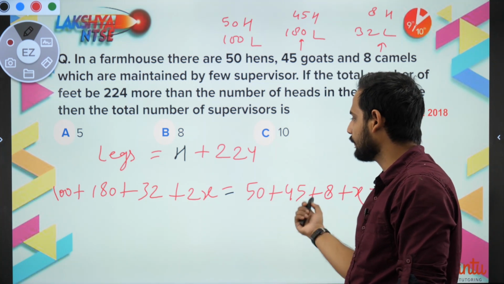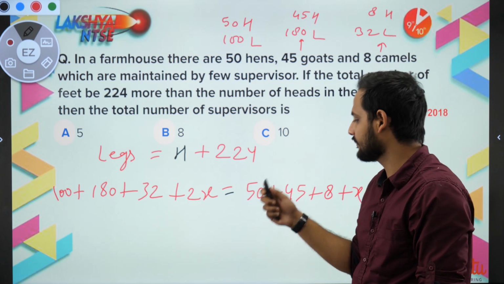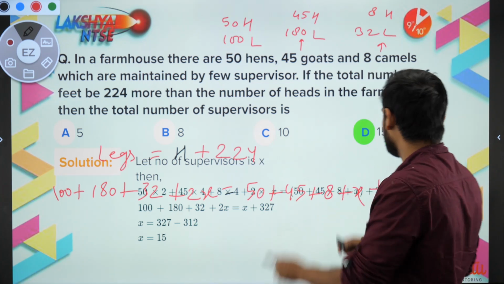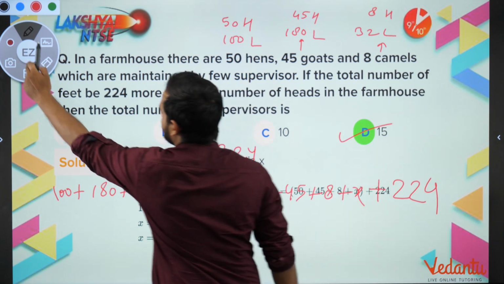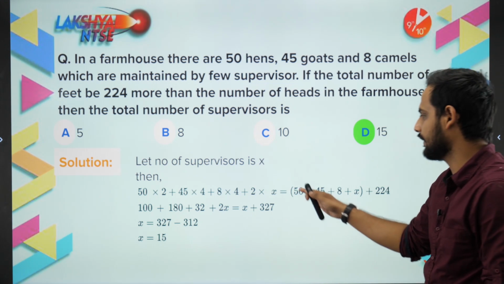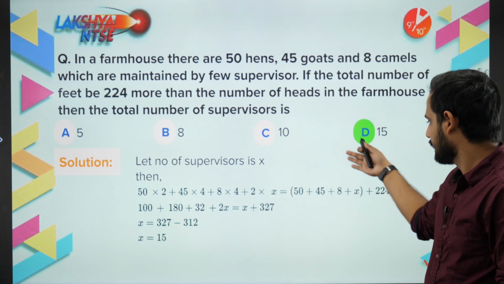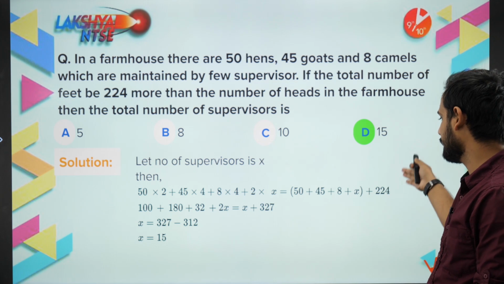Okay, if you solve on both sides and find out the value of x, you will get the value of x as 15. Okay, this will be your value of x. So this is how you will form the equation: number of legs is equal to number of heads plus 224.